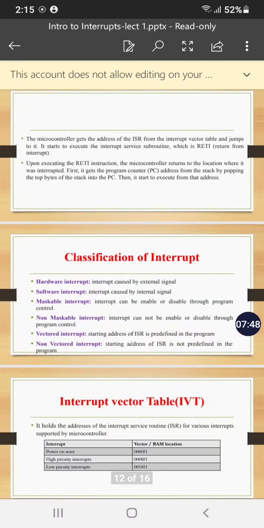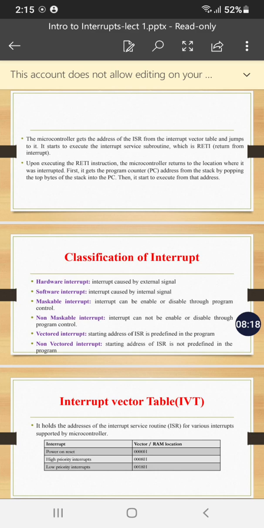Here on this slide, I have jotted down the classification of interrupts. Interrupts can be of 6 types. Type number 1, hardware interrupt. These are the types of interrupts which are actually caused by hardware devices or external peripheral devices. Software interrupts are the interrupts which are caused by a typing mistake or programming error by the programmer.